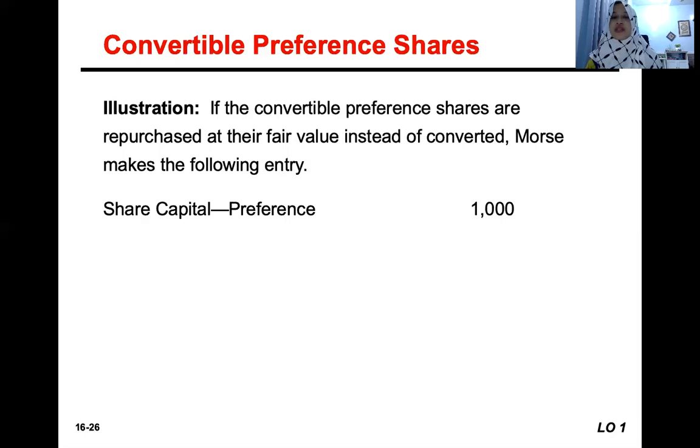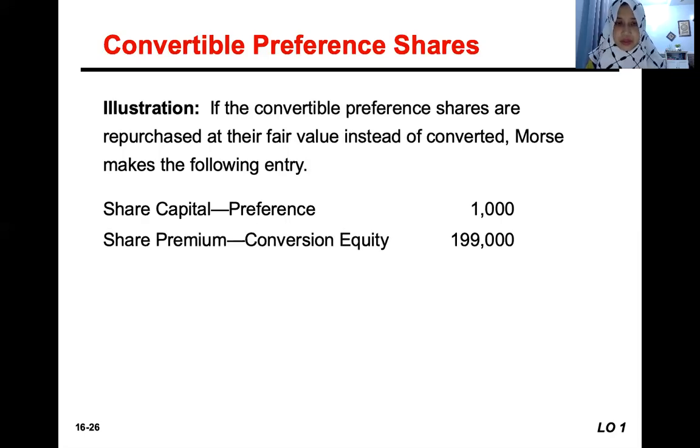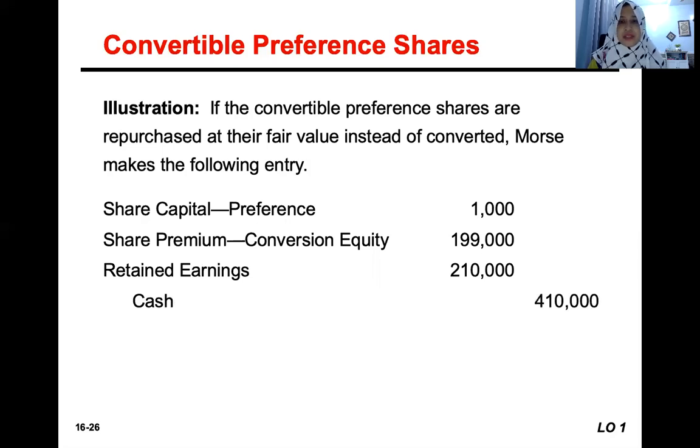It would debit the share capital preference, close also the account of share premium conversion equity, and we debit the retained earnings of 210,000 and we credit cash of 410,000. The fair value is used to record the repurchase, and the fair value was 410,000. That's why we have to pay back 410,000.